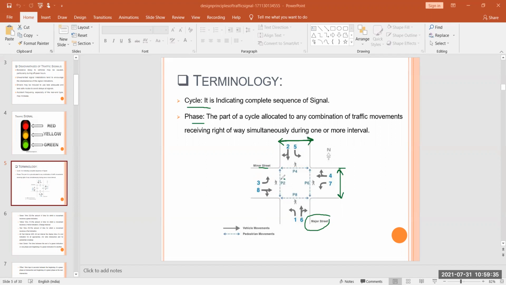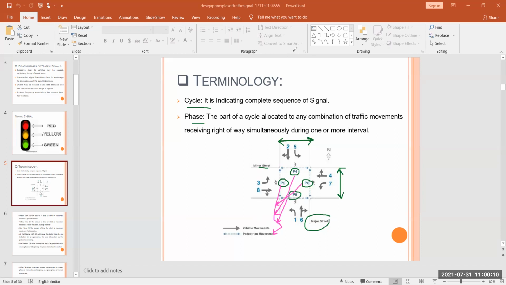So these P2, P4, P6, P8, these all are our pedestrian movements. So here it is already written that these are our pedestrian movements.